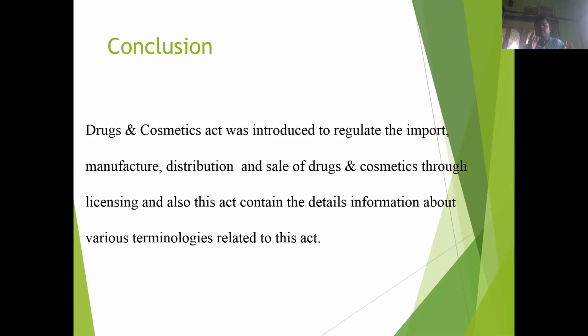This is our objective. So from today's topic, we can gather knowledge about the Drug and Cosmetics Act history, Drug and Cosmetics Act objective, and some definition terminology under this Drug and Cosmetics Act. That is the conclusion of today's topic.